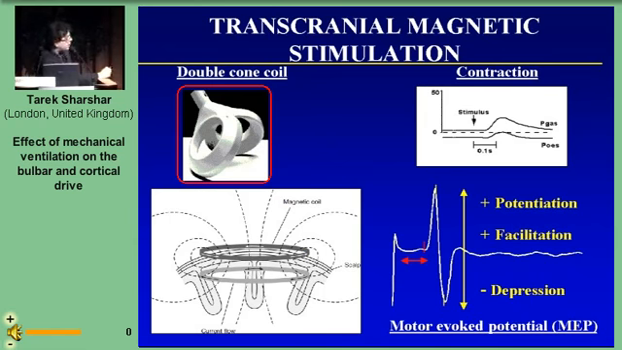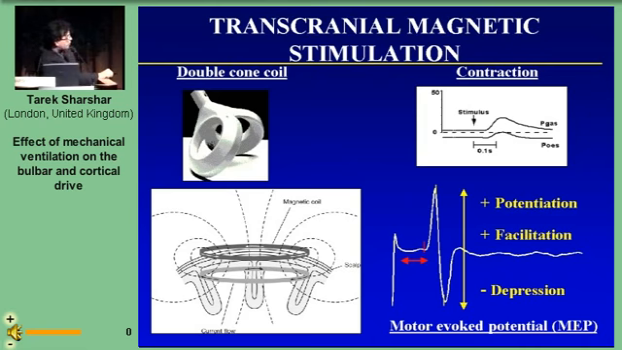By using a specific coil which generates a magnetic field, transcranial magnetic stimulation elicits a contractile and an electrical response in the targeted muscles. The amplitude of a motor evoked potential is increased during a peripheral potentiation or a central facilitation. Its amplitude is decreased in case of depression, as observed after exercise.